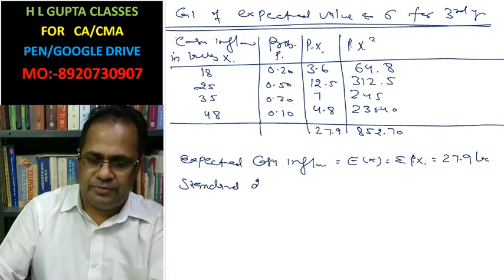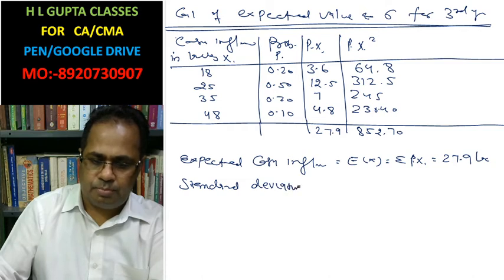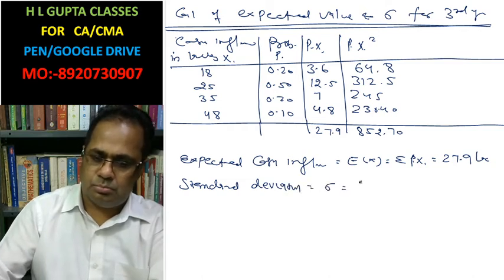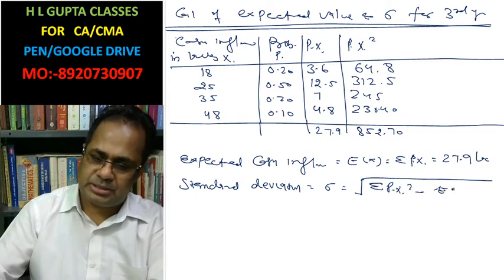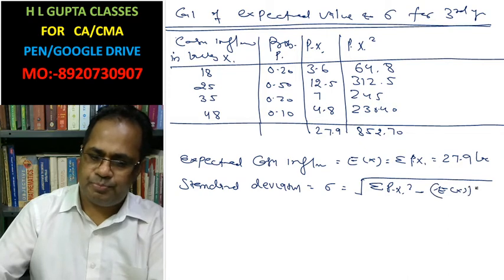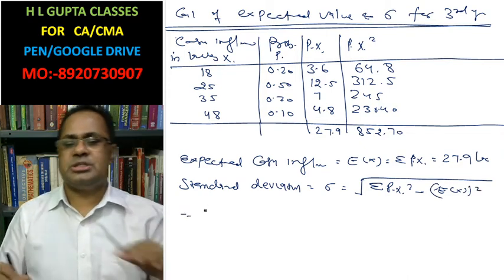Standard deviation is the square root of summation pi xi x square minus expected x whole square. This is for third year.